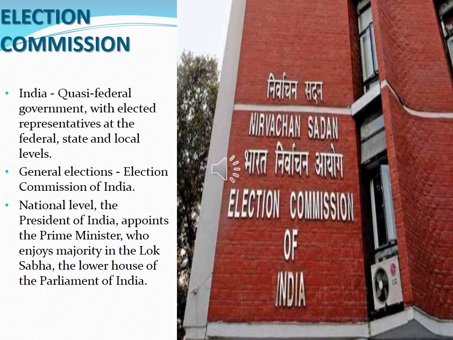So India has a quasi-federal government with elected representatives at the federal level, meaning at the center, at the state and at local levels. Local level means the village panchayat, local self-government. So India has three levels of government: federal, state and local, and the representatives are elected by the people of India. How do they elect? Through the general elections, which are conducted by the Election Commission of India.